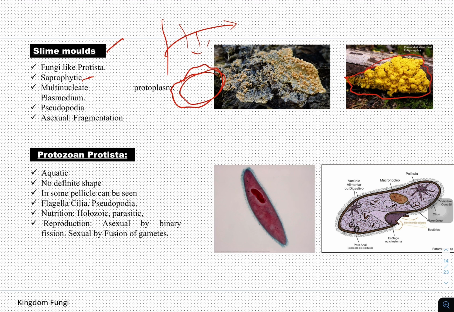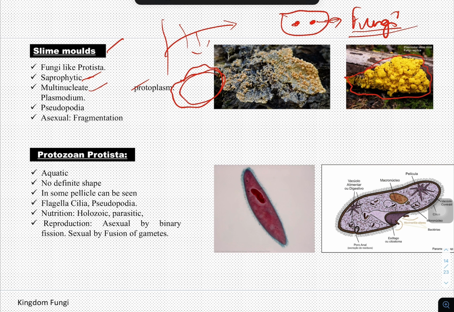They are saprophytic, and they are multinucleate within the protoplasm. Multinucleate means within the cell there is more than one nucleus. This is one of the characteristic features of fungi, which we'll discuss when we start our lecture on kingdom Fungi. But this is one of the characteristic features where the cell has more than one nucleus. Hence, it is called a multinucleated protoplasm.